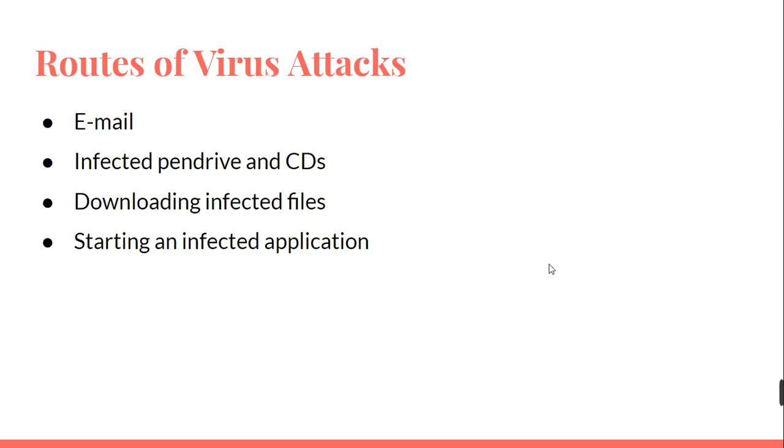So from where do computer viruses come, or how do computer viruses reach our computer? One of the main sources of a computer virus is the internet. If your computer is attached to the internet, then there are chances that computer viruses may affect your computer system.